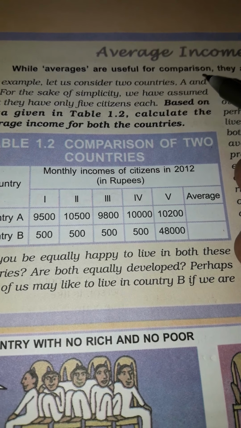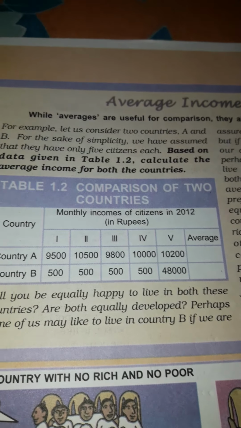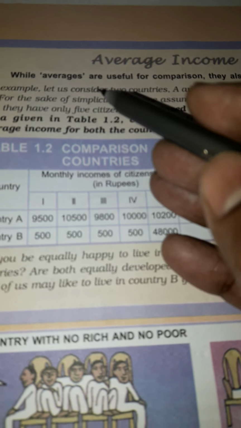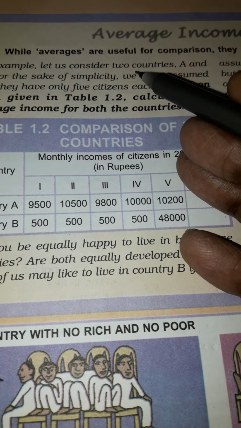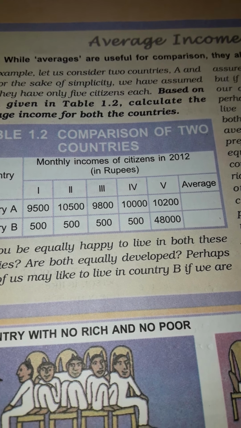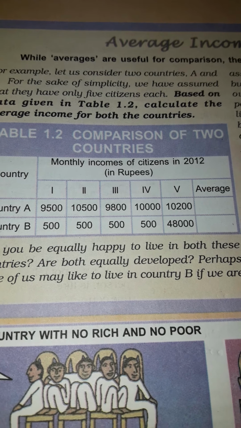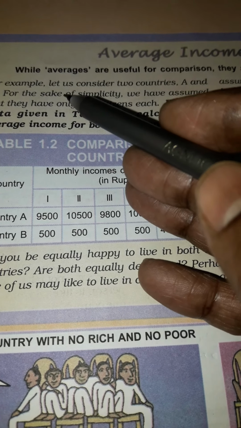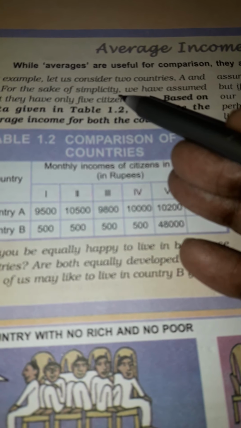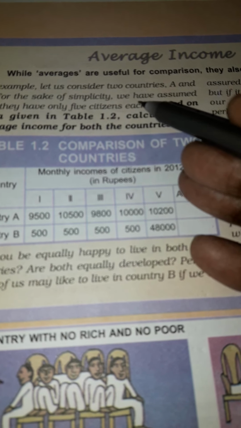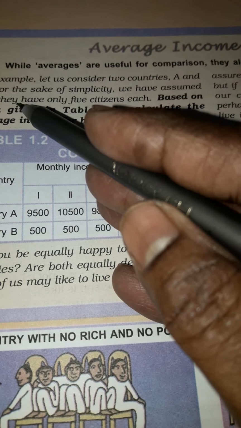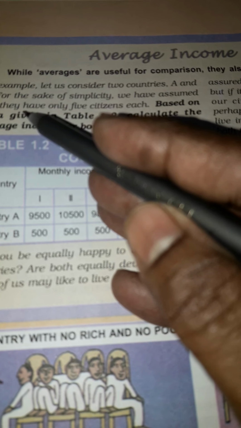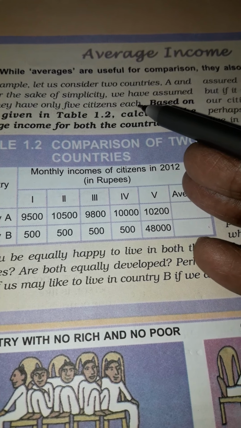While averages are useful for comparison, there are limitations. They also hide disparities. One example is given in the chapter, which I am going to explain for you. Let us consider two countries, A and B. For the sake of simplicity, you have to assume that they have only 5 citizens each.